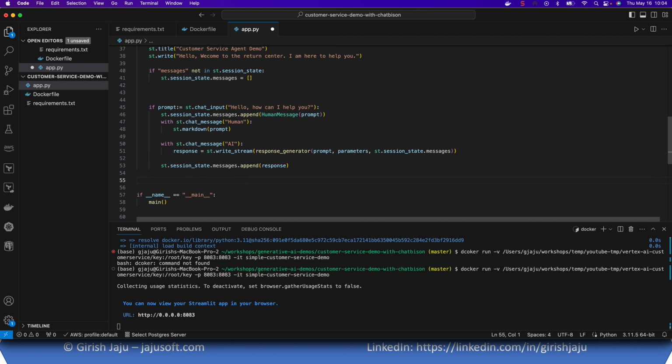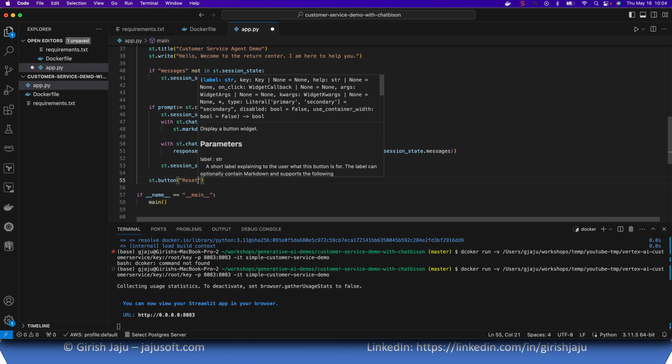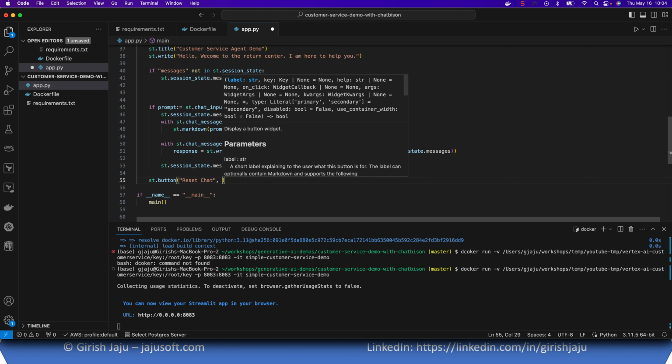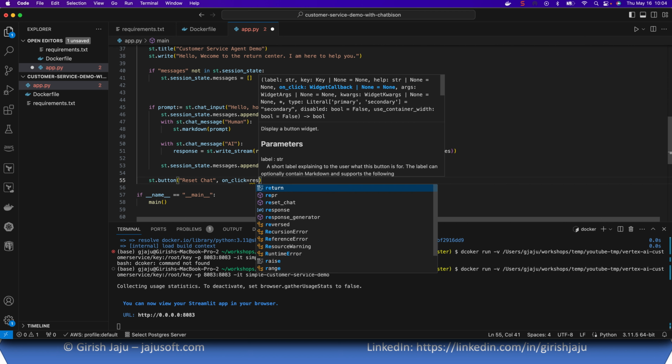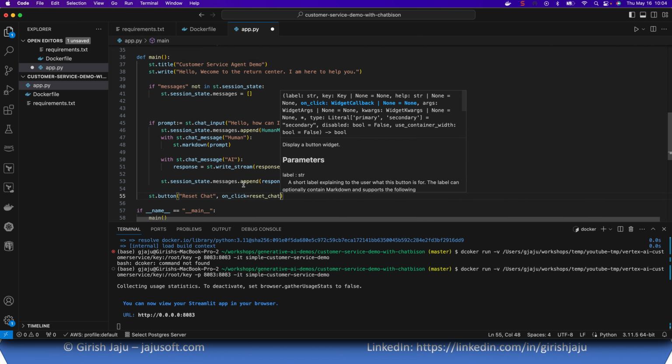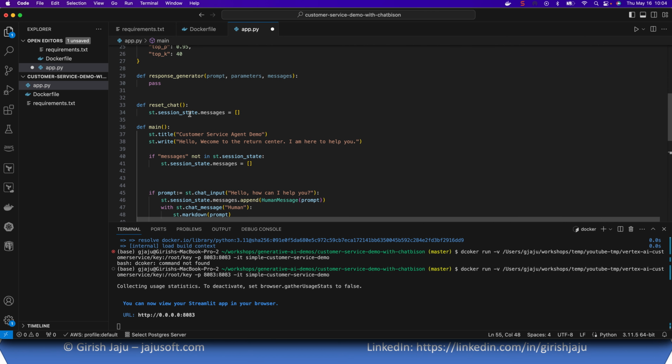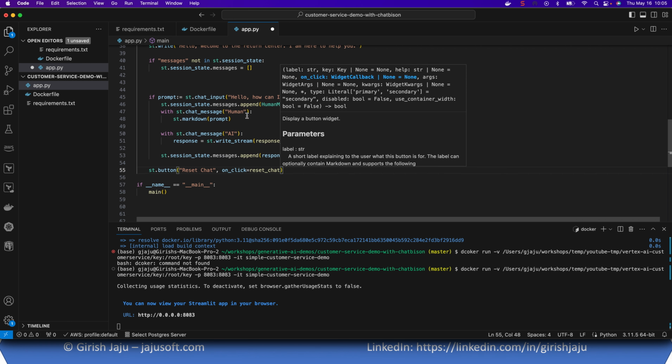We'll also create the reset chat button, because we'll be testing more scenarios. So I'll just use the button real quick, and let's call it reset chat. And on click, we will actually call the function that we created earlier, reset_chat. So it does nothing but just clears up the session state. All the messages are gone, or a new empty array is created.